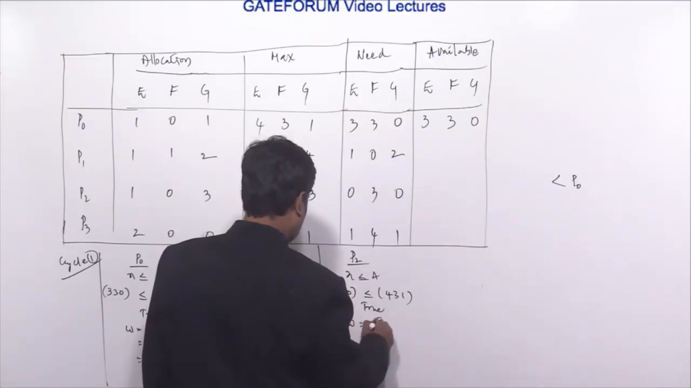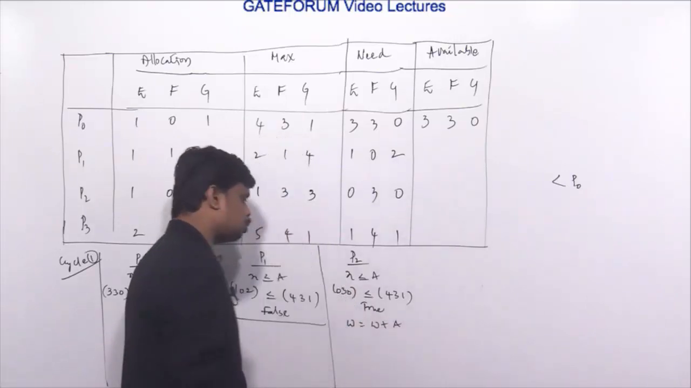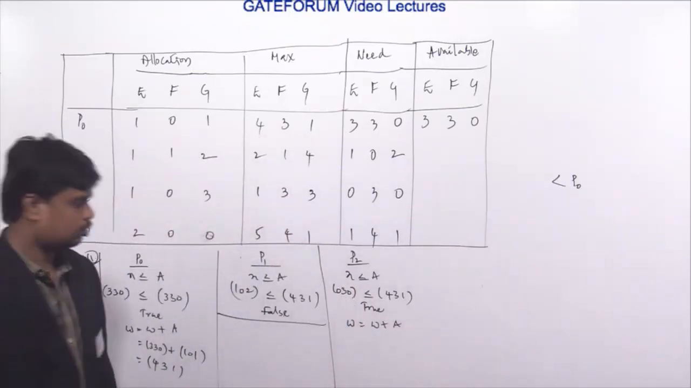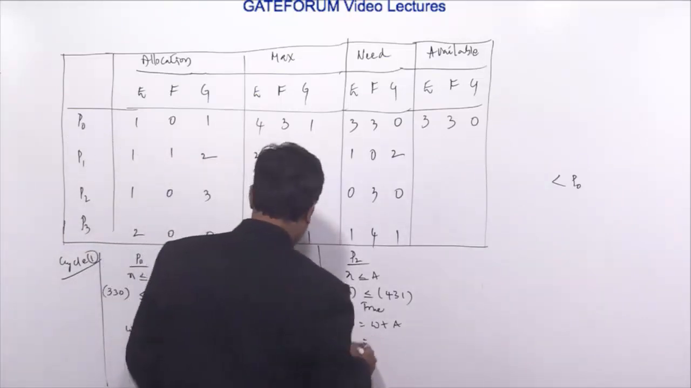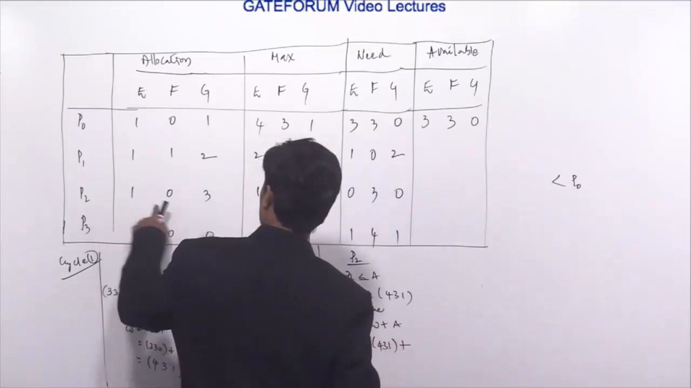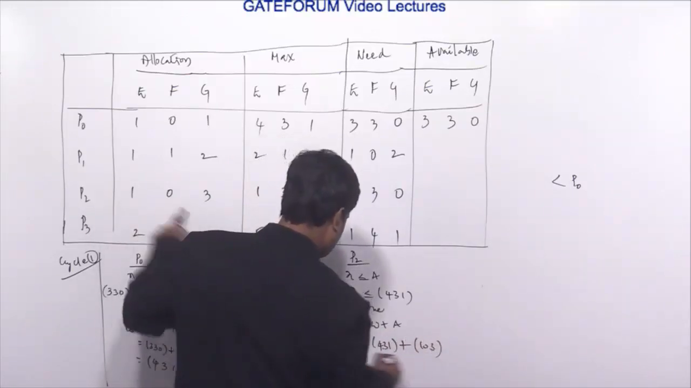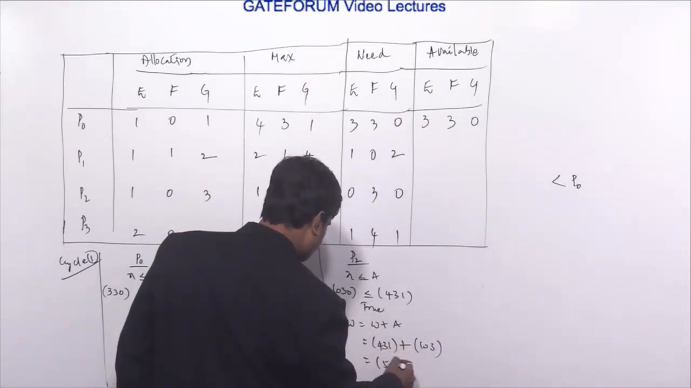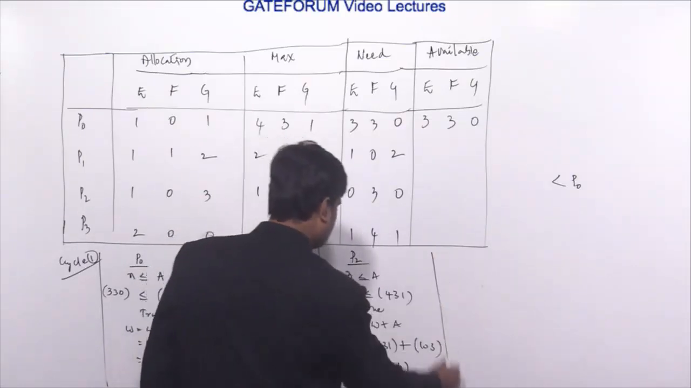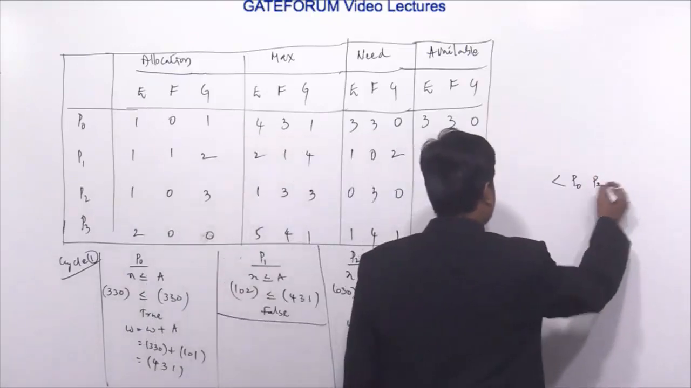Then the allocation of P2 must be made available. So that's why we are adding the allocation of P2 to the available. What is the available? 431 plus what is the allocation of P2? 103. Then it becomes 4 plus 1, 5; 3 plus 0, 3; 3 plus 1, 4; so 534. So P2 got completed here.